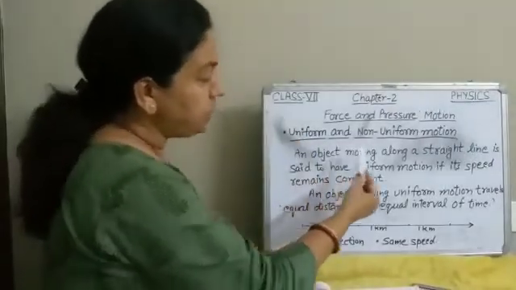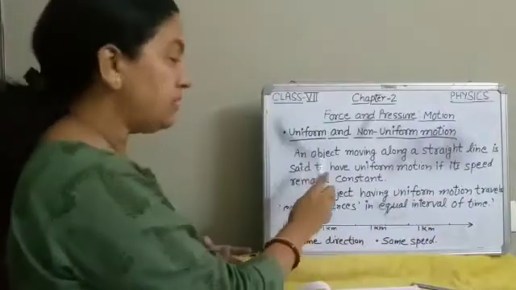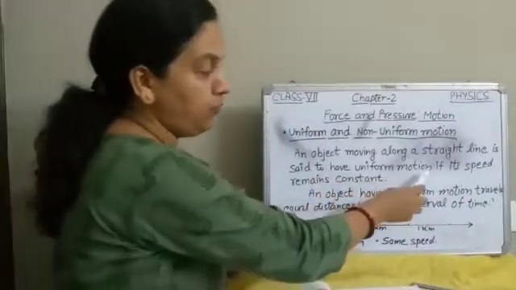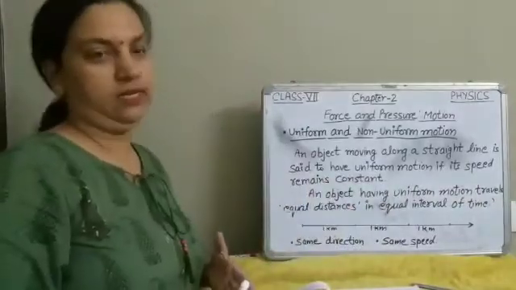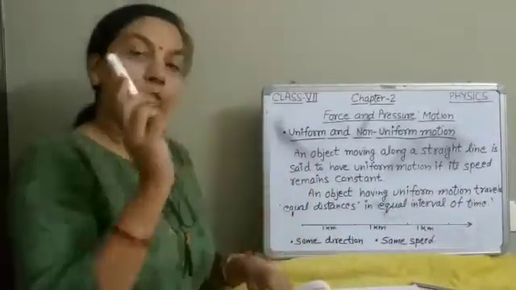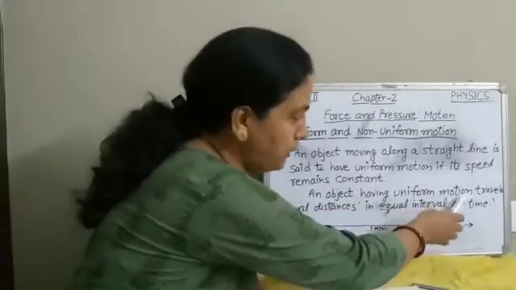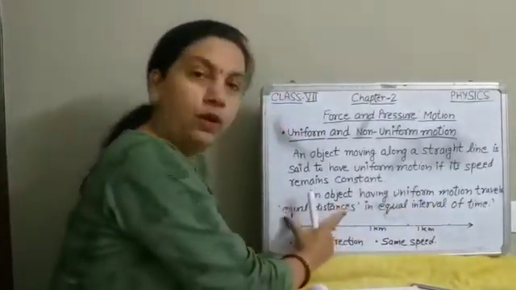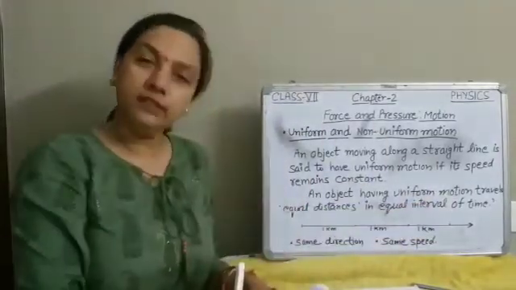An object moving along a straight line is said to have uniform motion if its speed remains constant. Most important, an object having uniform motion travels equal distances in equal intervals of time.